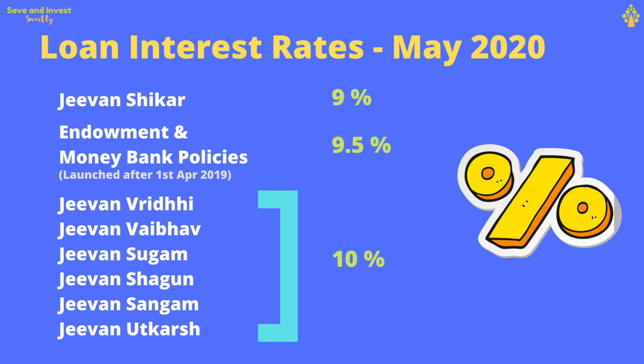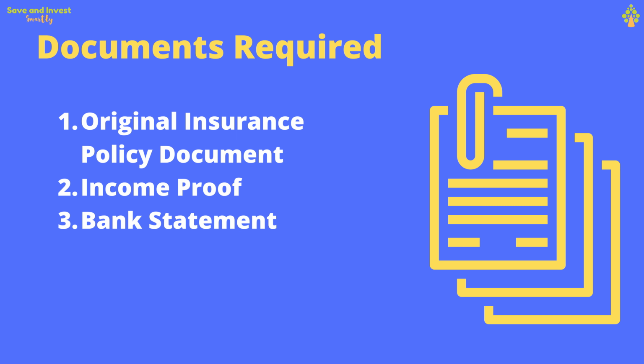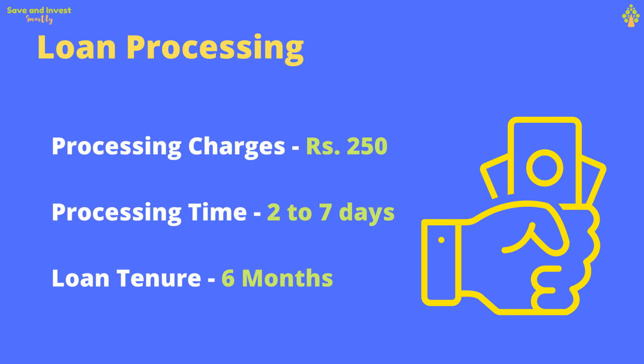These revised rates are applicable only on the new loans, and it's not applicable for the existing loans that you may already have on your policies. The interest rates may be revised annually and may or may not be applicable for the existing policies at that time. So what are the documents that you may need to submit for availing this loan? You need to submit your original insurance policy document, the income proof, and the bank statement. The loan processing fee is around rupees 250 and the processing time is 2 to 7 days. The loan tenure as of now is only 6 months.